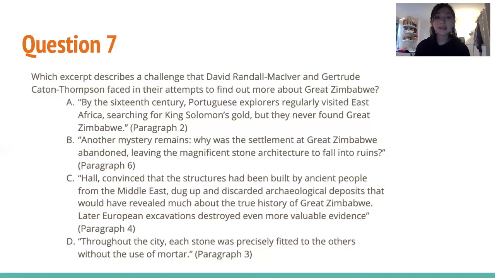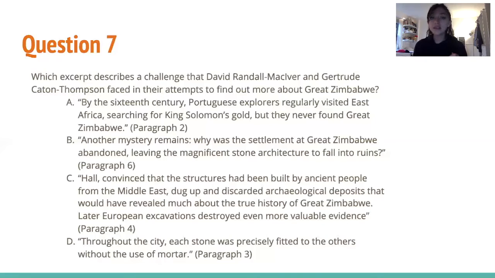Choice A: by the 16th century, Portuguese explorers regularly visited East Africa searching for King Solomon's gold, but they never found Great Zimbabwe. So this is talking about Portuguese explorers, not what we're looking for, which is McIver and Caton Thompson, so we can get rid of it. Choice B: another mystery remains. Why was the settlement at Great Zimbabwe abandoned, leaving the magnificent stone architecture to fall into ruins? So this doesn't talk about a challenge that they faced at all. It doesn't even mention them, so we can get rid of it.